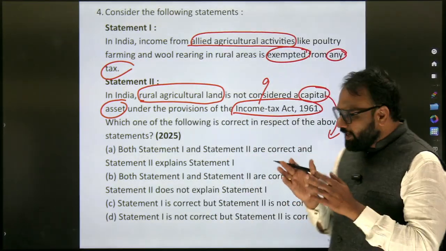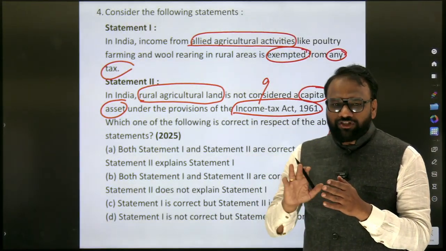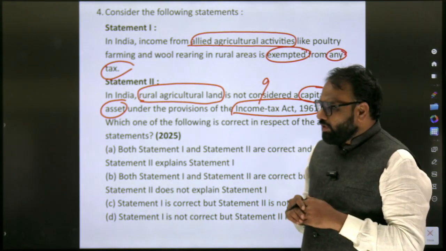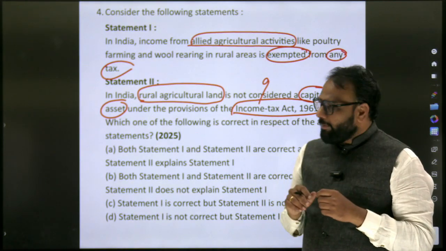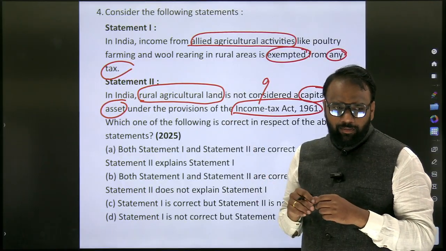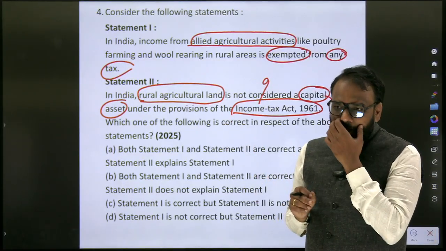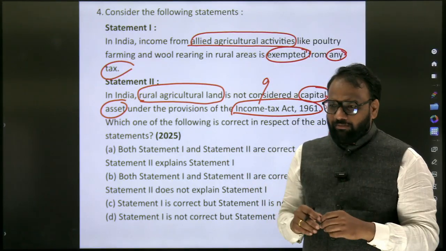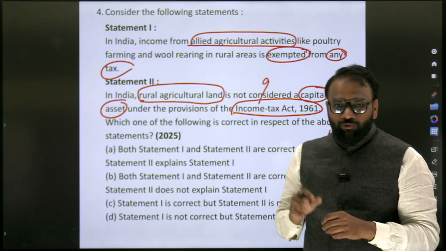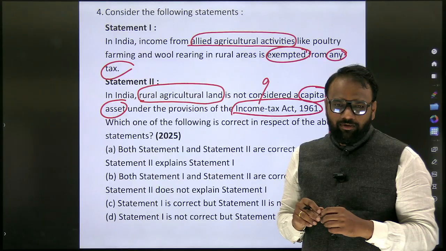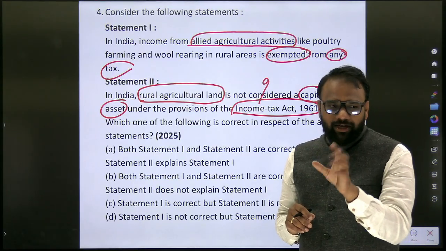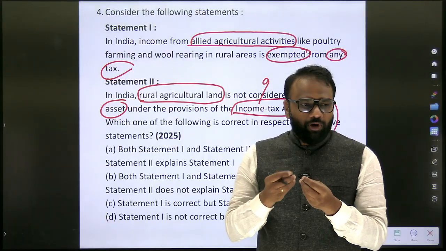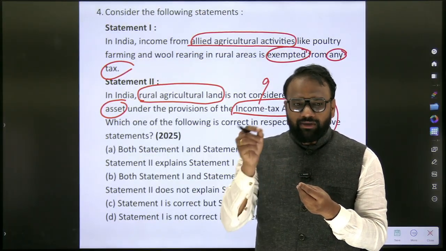I have made a list of what is considered a capital asset and what is not considered a capital asset under the Income Tax Act. Again, each and every line is not important. For example, I have mentioned whether this board is considered a capital asset. If I use the same kind of board in my home to watch a movie, will it be considered a capital asset? From this perspective I have compiled the content. I am not asking you to go through every line, just giving you a clue about how we can prepare. There are some exceptions.